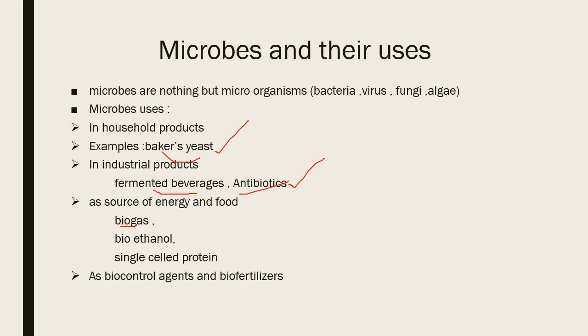Biogas, why is it important? It is a renewable fuel. First of all, it can be used for converting waste into energy, and third, it can be used in household purposes. Going to next, bioethanol. Bioethanol is produced by microbes by using the process of fermentation.